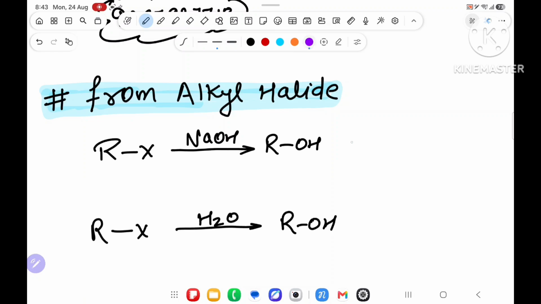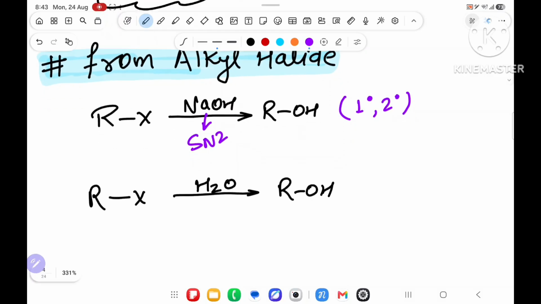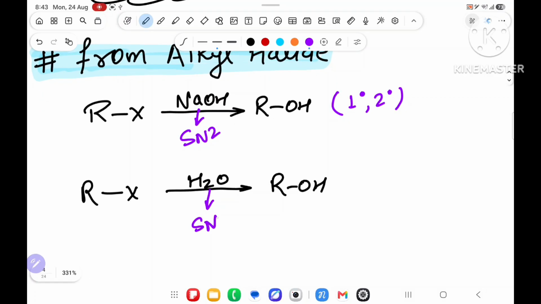But you have to remember one thing: it will follow SN2 when R is 1 degree and 2 degree, and it will follow SN1 when R is 2 degree and 3 degree. Sir, you are always saying to see that video, how will I understand it? If you know SN1 and SN2, no problem.